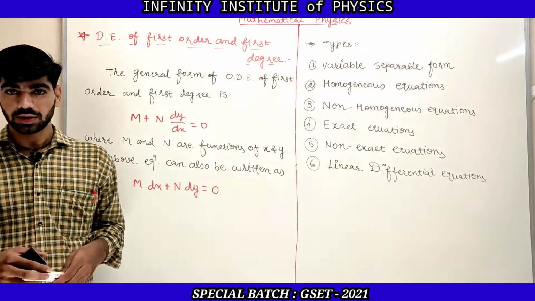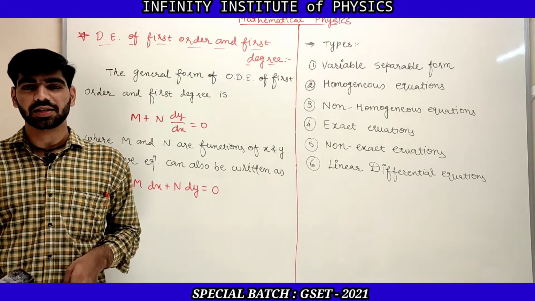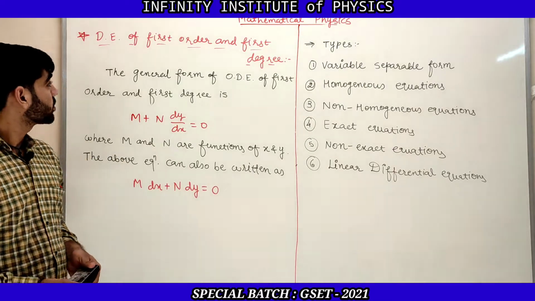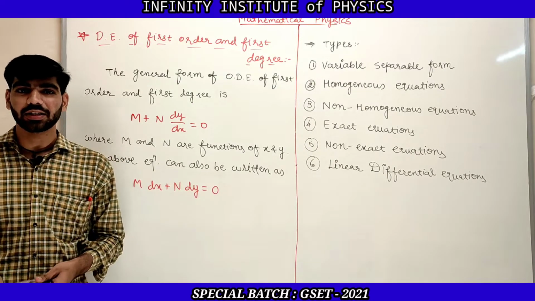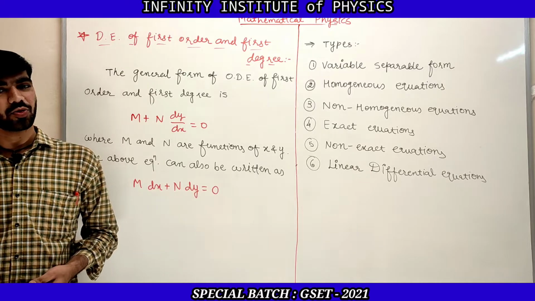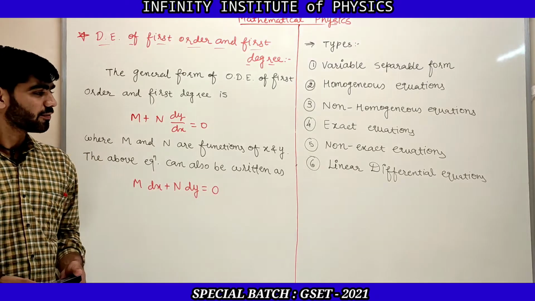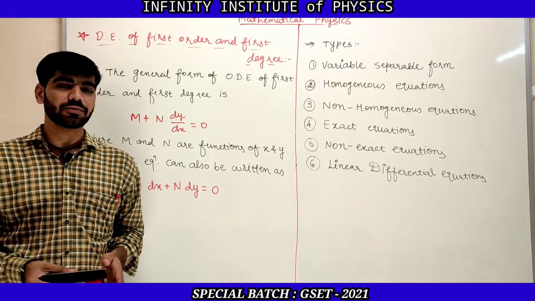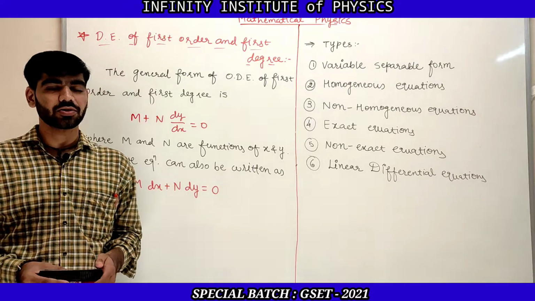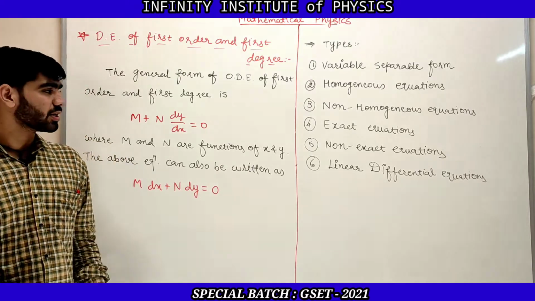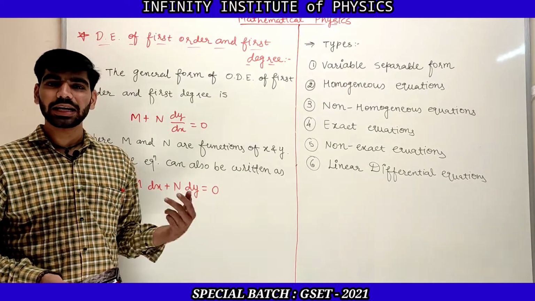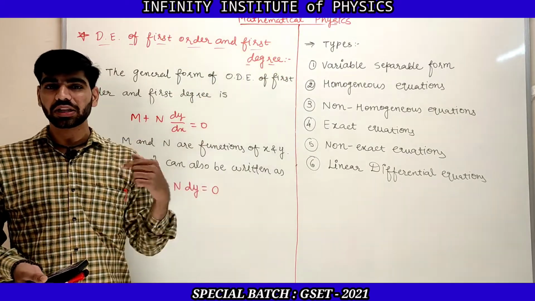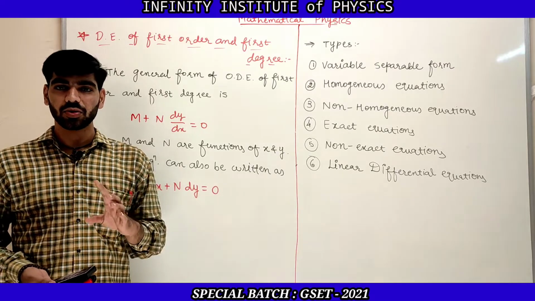So now let us move towards the next concept, that is the solution of differential equation. Here first let us start with the differential equation of first order and first degree. First order means the differential equation consisting only of the first order differential coefficient, that is the term dy by dx, and degree is also one, that means the power of dy by dx is also 1.